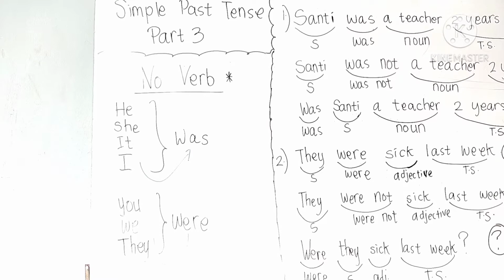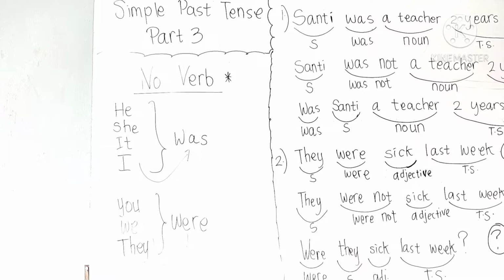Okay, so now I'm going to tell you about simple past tense, and this is part 3. Alright, so listen. For this one, remember there is no verb, okay? No verb here, so we just need to put was or were. Was and were. Was, were.